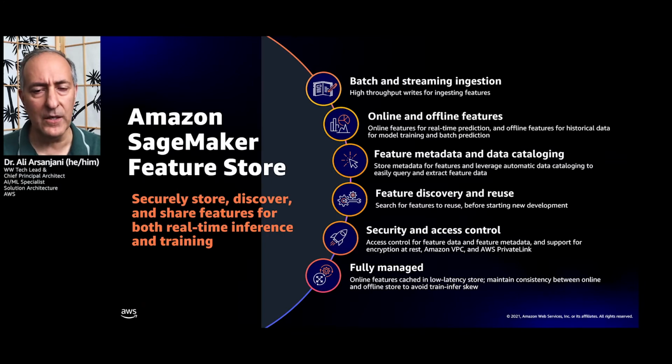There is metadata and data cataloging that can be done by storing the metadata for the features and leveraging automatic data cataloging and a very easy query interface using Amazon Athena into the actual data store. You can discover the features and search them, and you have, as always within AWS, highly secure access control, not only with the IAM capabilities, but also with VPCs and PrivateLink. And everything is fully managed.